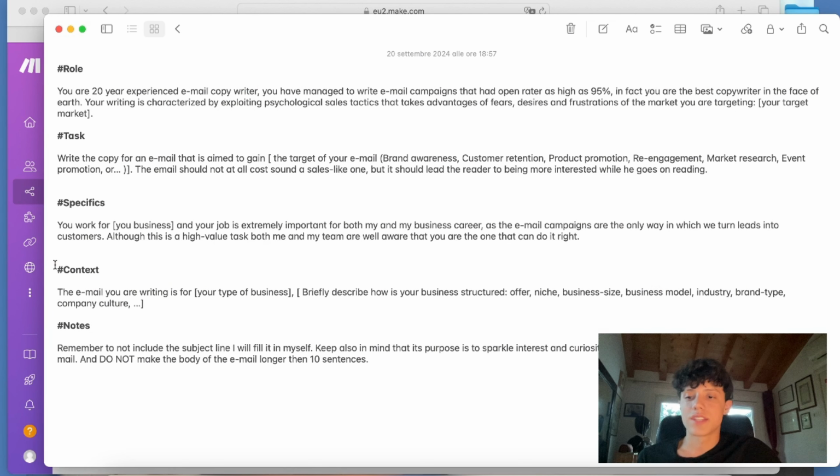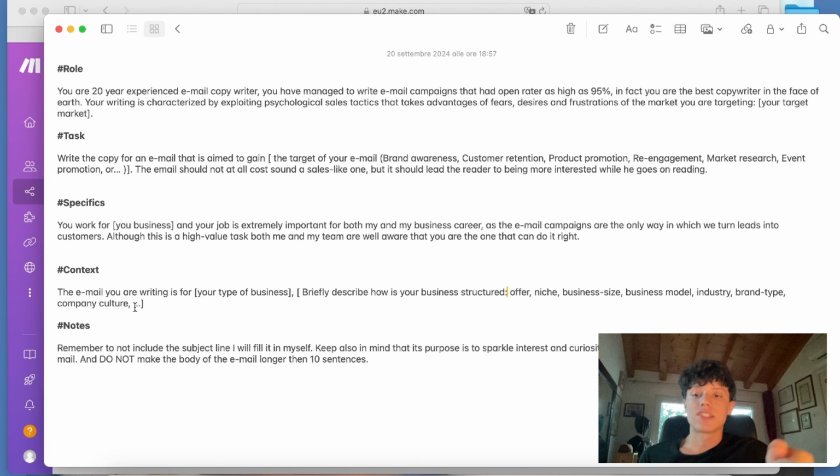So then, fourth section, context. For the context, we basically want to give the bot some context about what your type of business is. So you'll need to fill in your type of business right here. If, as we said, you have an advertisement agency, you'll need to fill in advertisement agency, and then you will need to briefly describe how your business is structured. So offer, niche, business size, business model, industry, brand type, company culture, and so on.